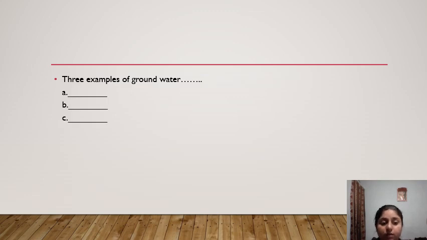Now you will give me the answer. Three examples of groundwater. Yes, now you will give me the answer. The first one is what? Hand pump. The second one is well or tube well also. These are also examples of groundwater.